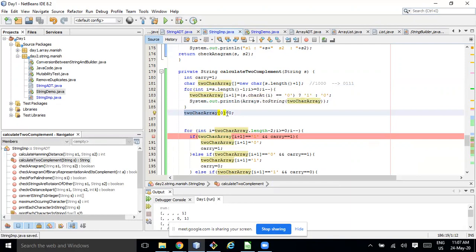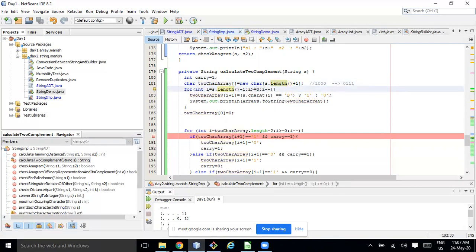Then, in the case of the 0th position, here I am doing i plus 1, with s.length minus 1. s.length is 4, 4 minus 1 is 3, so it starts from 3 and runs while i is greater than or equal to 0. Let me modify here also, s.length plus 1.